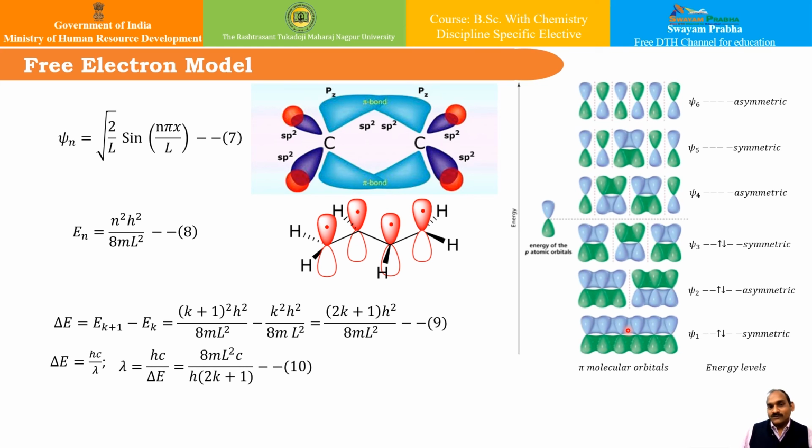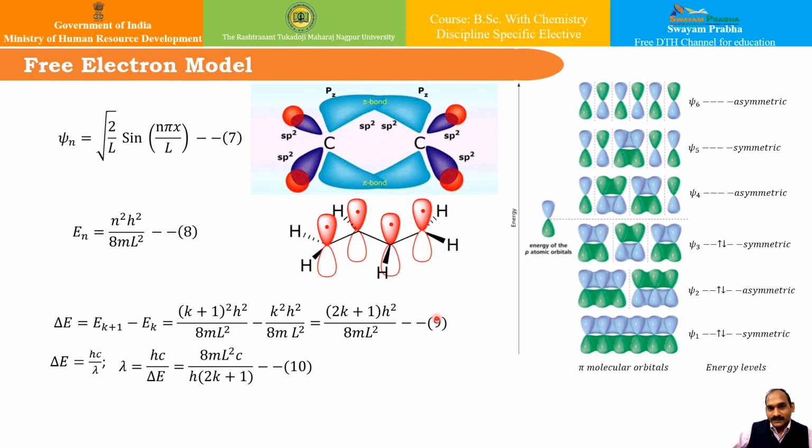So 6 electrons occupy the first 3 energy levels, so that the longest wavelength transition is n equal to 3 to n equal to 4. In general, for a polyene having n atoms in conjugation, the highest occupied molecular orbital, that is k, is n by 2, so the longest wavelength transition is k to k plus 1, and it has the energy given by this particular expression. This we have already seen.